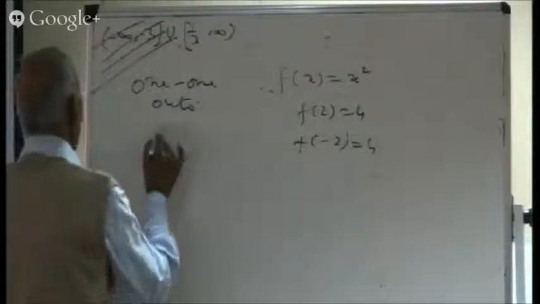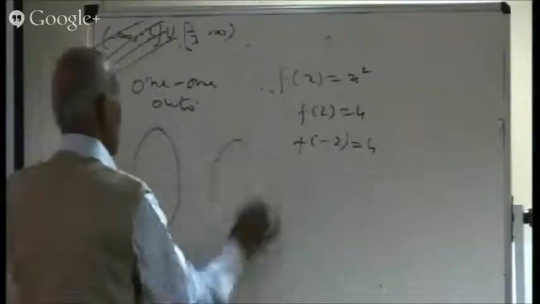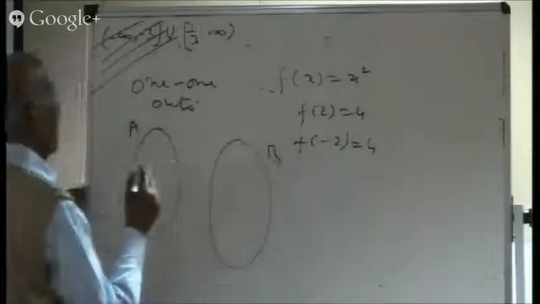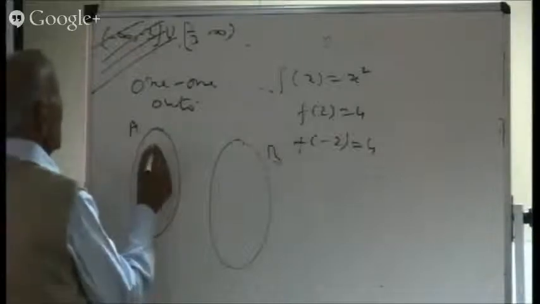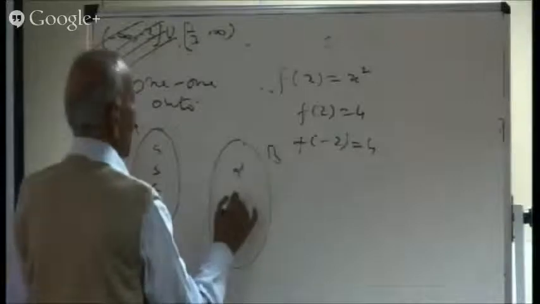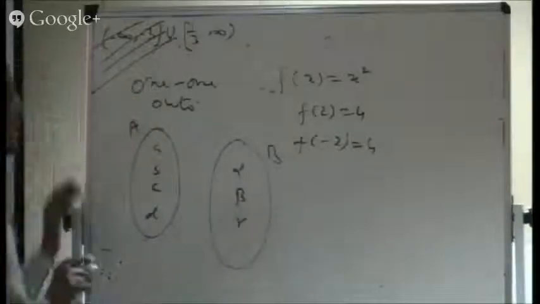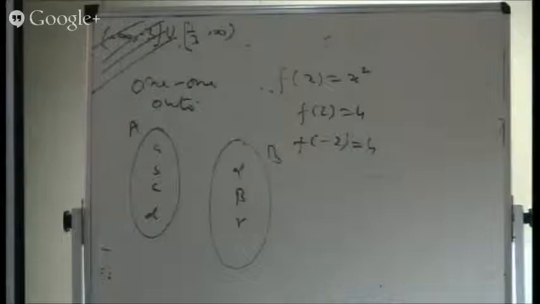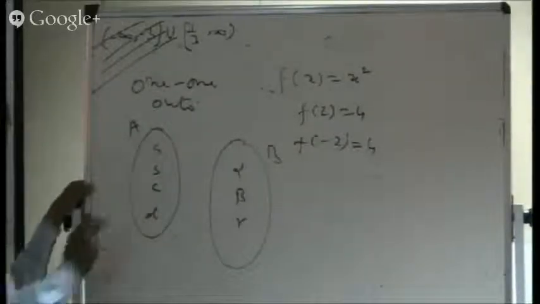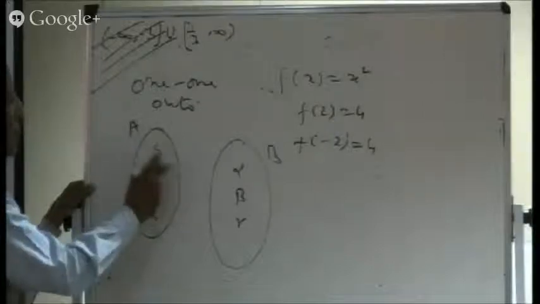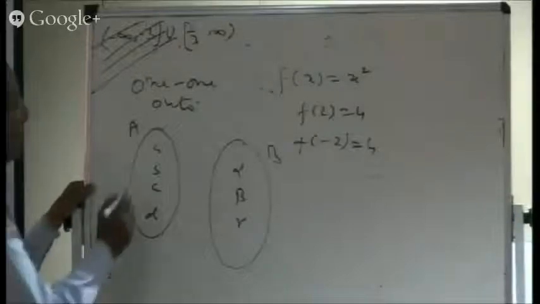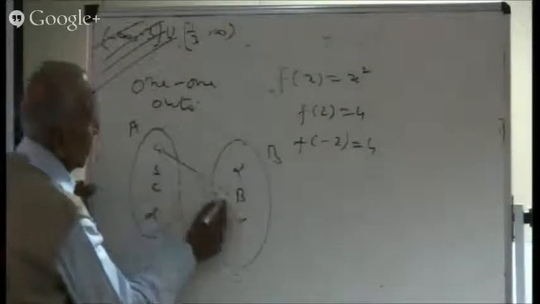We can make diagrams like this to understand what these functions are. Supposing A to B. Now here are some elements, supposing a, b, c, d like this, and here is alpha, beta, gamma. I put only 3 elements on this side. Now if I want to get a function, then corresponding to every element, I must get an image. And corresponding to one element, I can't have 2 images.